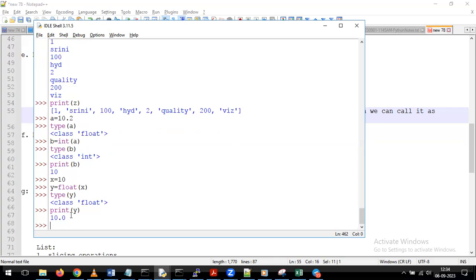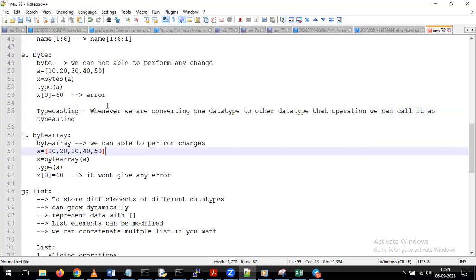So like that, depending on the requirements, we can perform the typecasting operations. As part of this example, first I am creating the list. On top of that, we are applying the bytes data type. With that, I am doing the typecasting operation. With that, I am creating the bytes data type or the bytearray data type depending on my requirement.